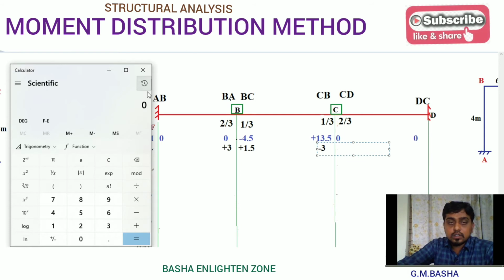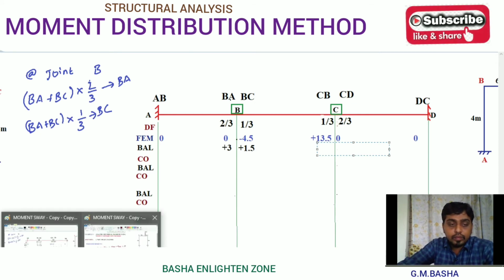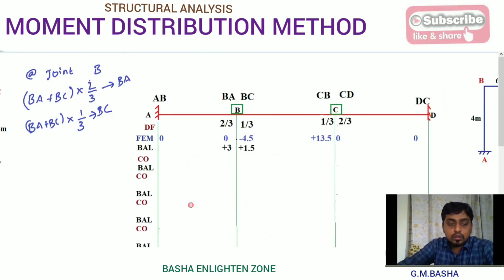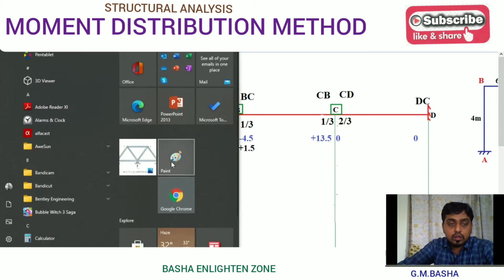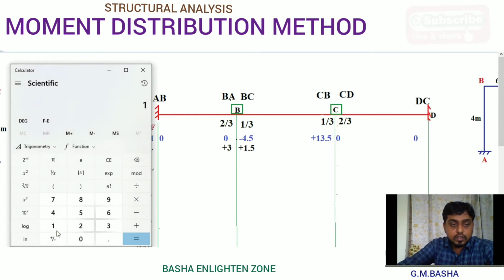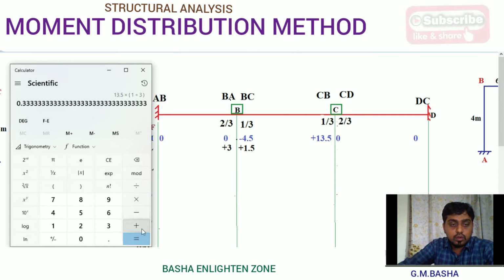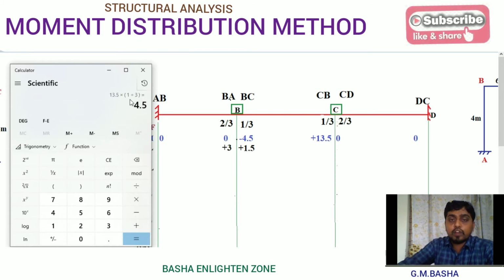Sorry, let me check this value once again: 13.5 into 1 by 3. You will get 4.5, not minus 3.